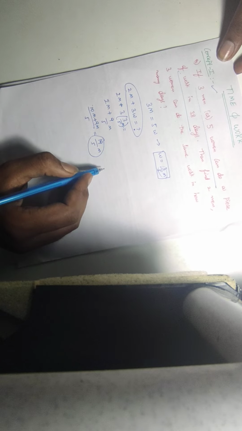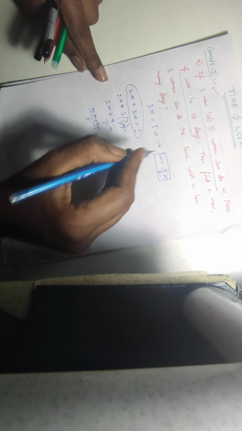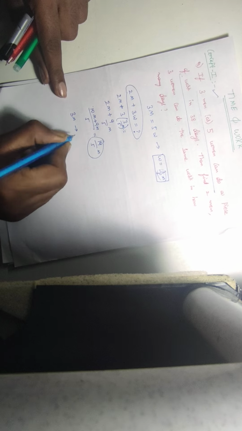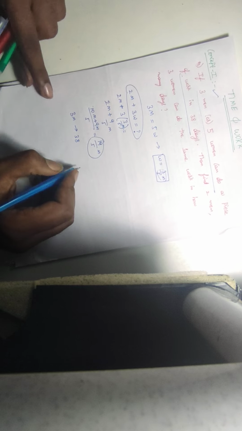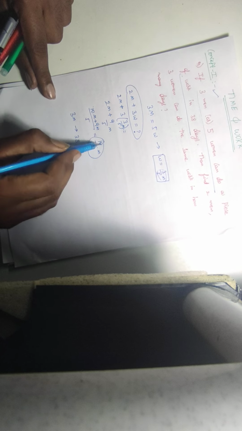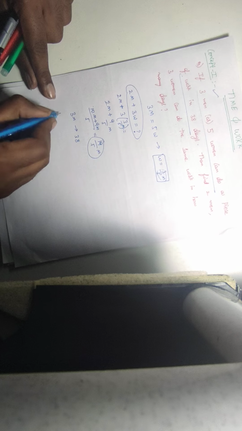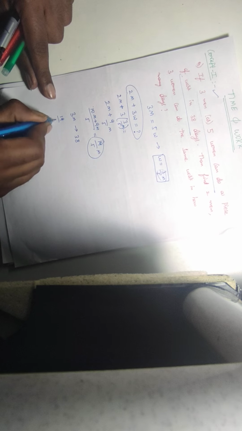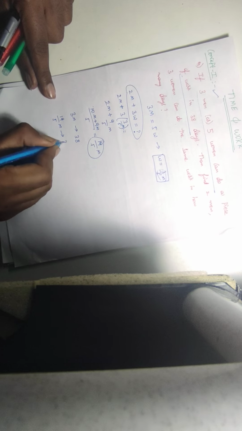Actually, what the question has given is that 3 men can do the work in 38 days. So how many days will 2 men and 3 women, which we have got as 19/5 men, take?